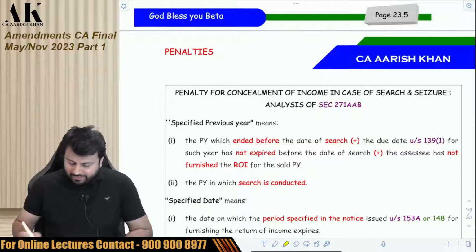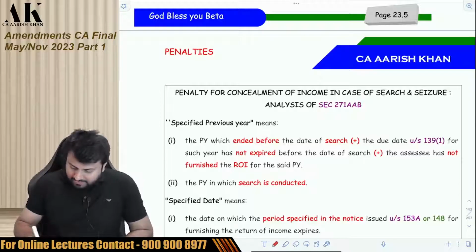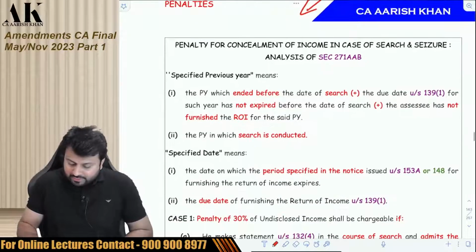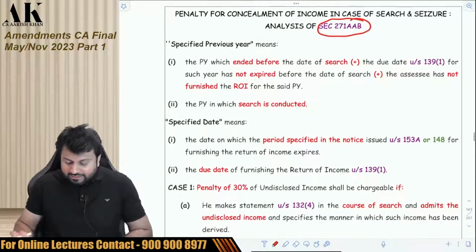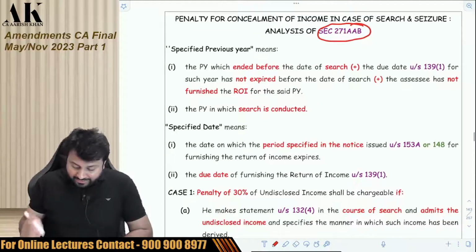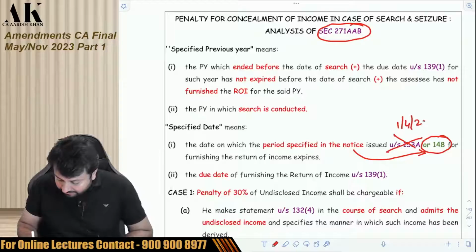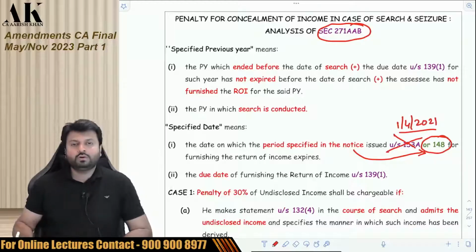So the next amendment is in the chapter of penalty on page number 23.6. You can come to this page number 23.6, where the amendment is in section 271AAB. And the government has made two amendments over here. First amendment is the government has mentioned here notice under 148, because the notice under 153A is not relevant from 1st April 2021. You know that or not?